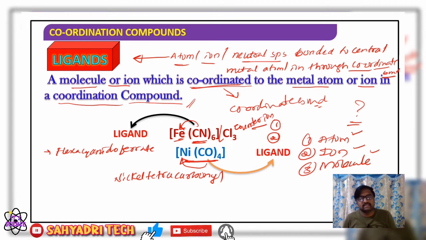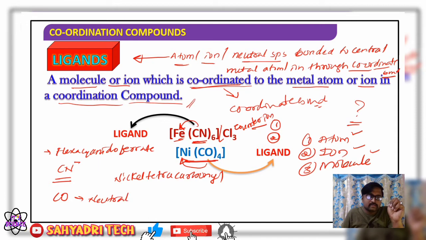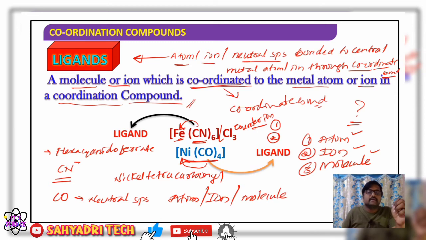Overall, a ligand may be an atom, it may be an ion. In the first example, CN minus, cyanide, is an ion. In the second example, carbon monoxide is a neutral molecule, a neutral species. So generally it may be an atom, or it may be an ion, or it may be any molecule. If it is bonded to the central metal atom or ion through the necessary condition, a coordinate bond, then such species are called ligands.